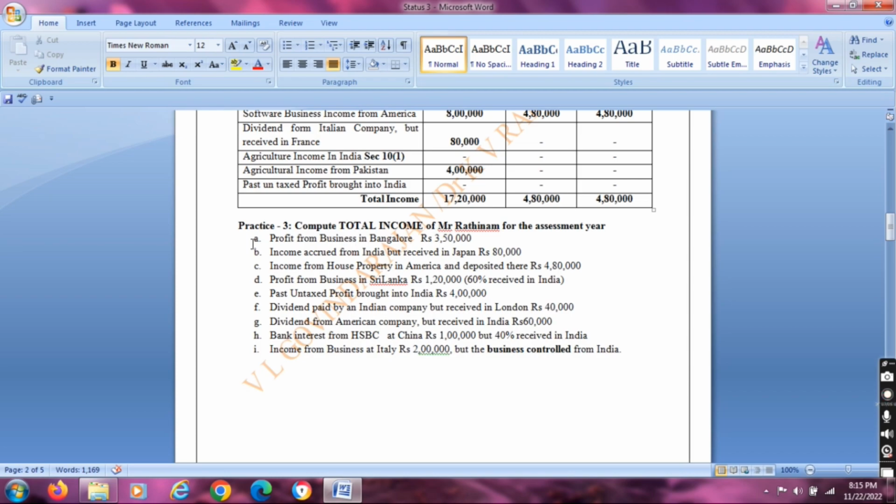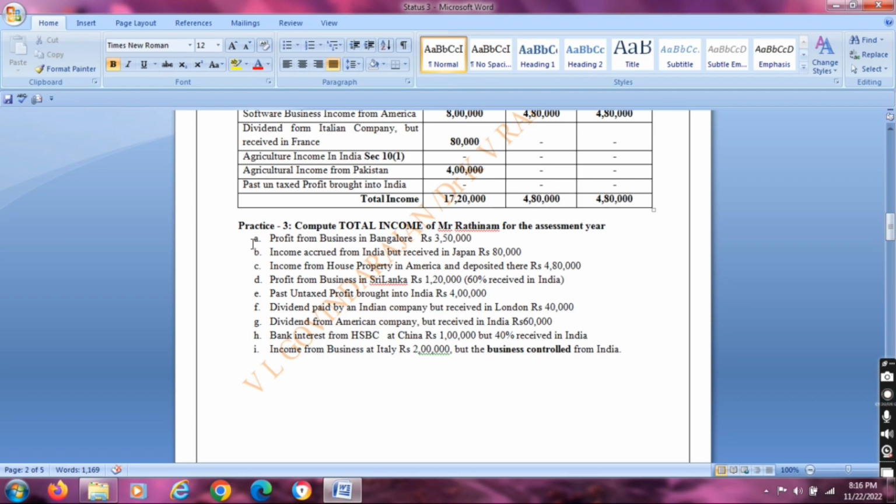Fourth one, profit from business in Sri Lanka, 1 lakh 20,000, 60% received in India. So that 1 lakh 20,000 is fully taxable for resident and ordinary resident, and the 60% received in India, on the accrual basis, is taxable for the other two status categories.